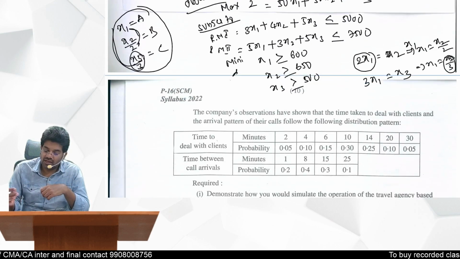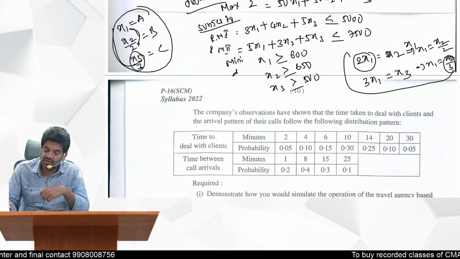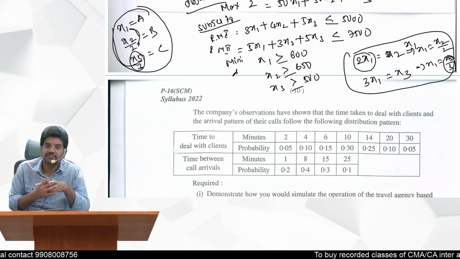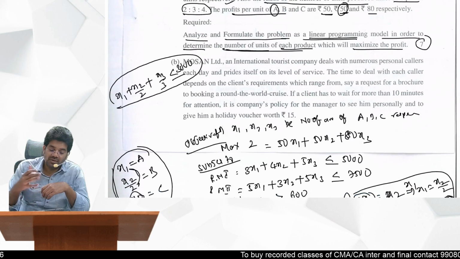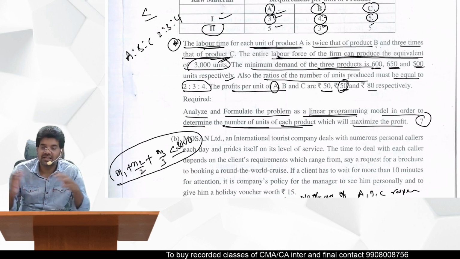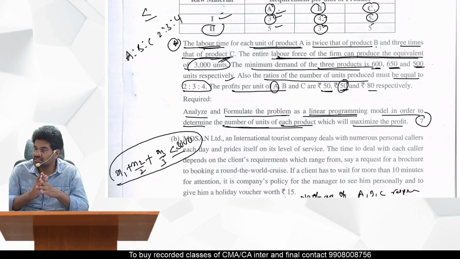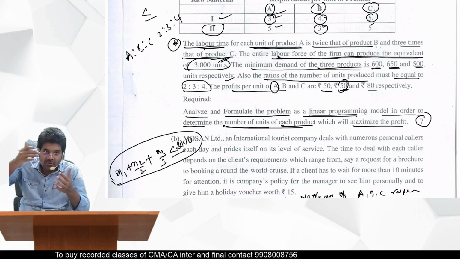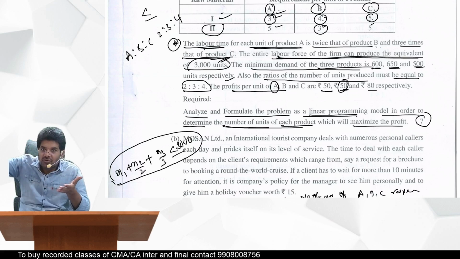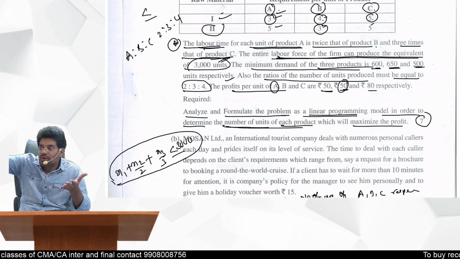So how I arrived at this is the simple one I have explained here, through which I got that idea. So x1 plus x2 by 2 plus x3 by 3 less than or equal to how many units maximum can they put together, how many can they produce? See 1, 1 by 2, 1 by 3. Time required per unit into number of units.